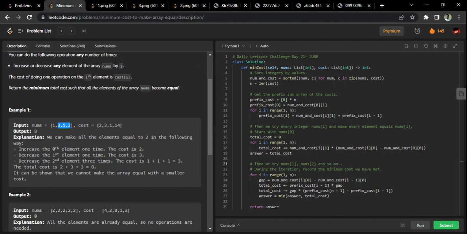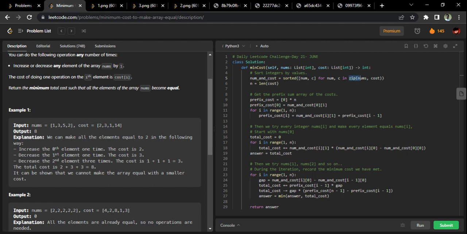So that's what we are doing here. See this nums and cost, we are combining them, aggregating them into a single data structure. Every element in this data structure will have two things: the first one will be the number at that index, and the other one will be the cost for that index. That's the basic idea.